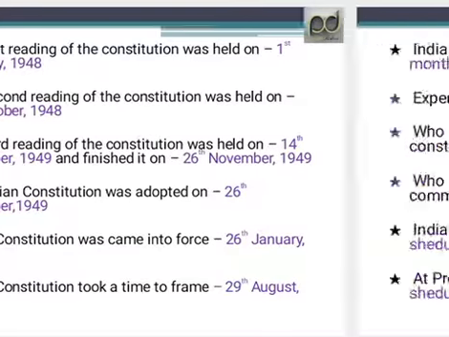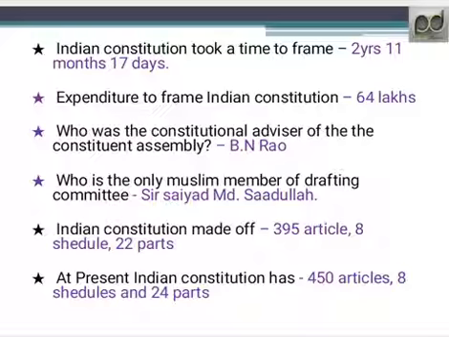Then, the Indian Constitution took time to frame. The time was 2 years 11 months 17 days. Many books write it as 2 years 11 months 18 days. This is also correct because the 18th day was 26th November 1949. Up to 25th November 1949 was 17 days, and 26th November was the 18th day. So be careful when you answer this question.